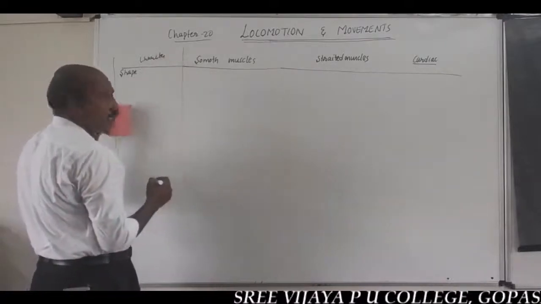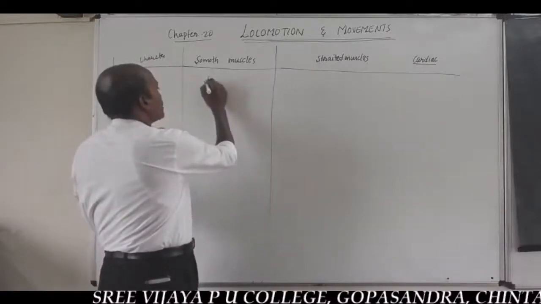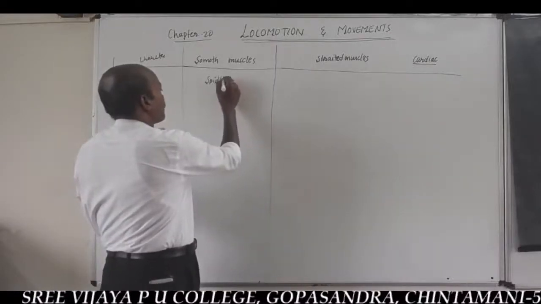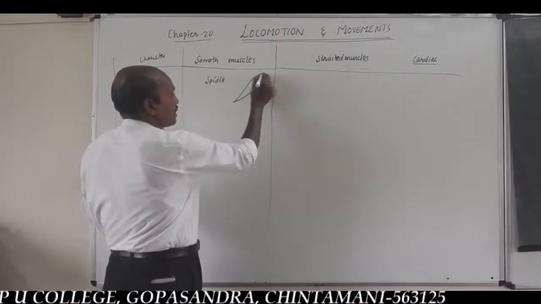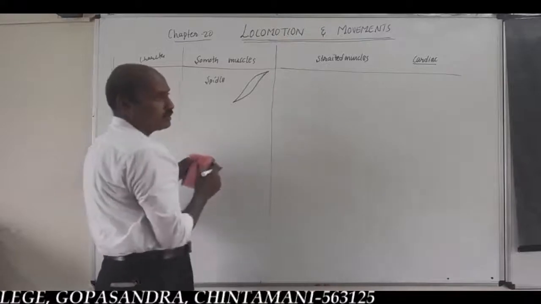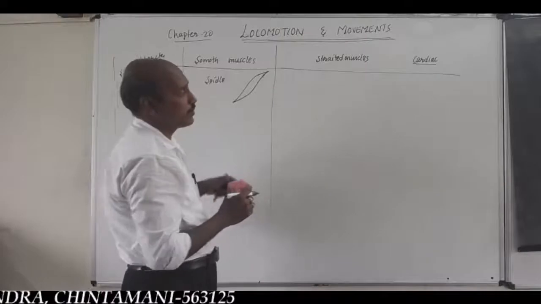Smooth muscles are spindle shaped. Spindle shape is nothing but broad in the middle, with ends tapering, ends narrow.